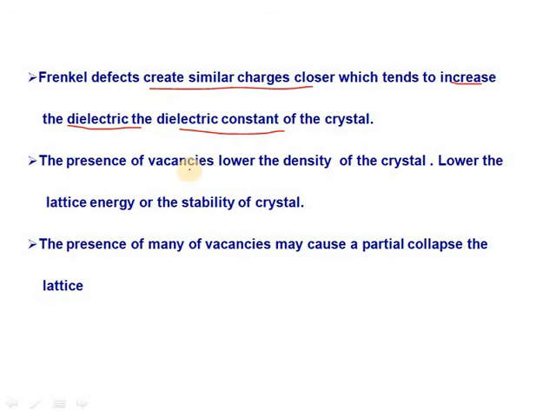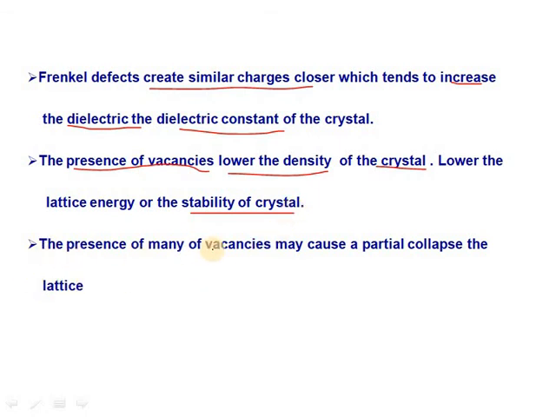Next, the presence of vacancies. The third and last consequence is that the presence of vacancies lowers the density of the crystal and lowers its stability. If there are vacancies, the density of the crystal is lower, and with lower density the lattice energy, or stability, of the crystal is also lower.